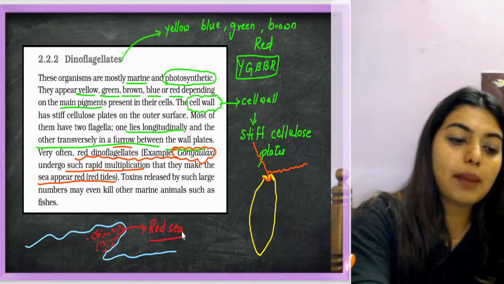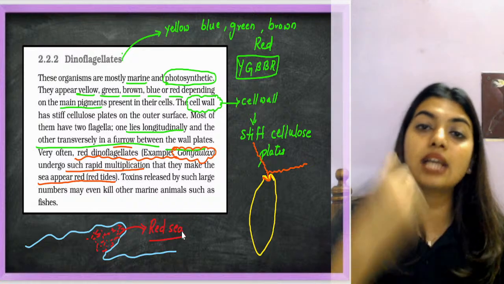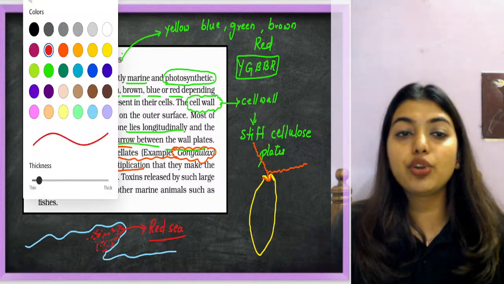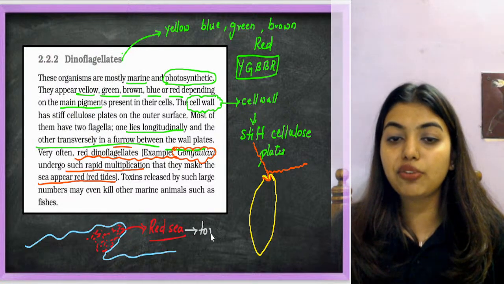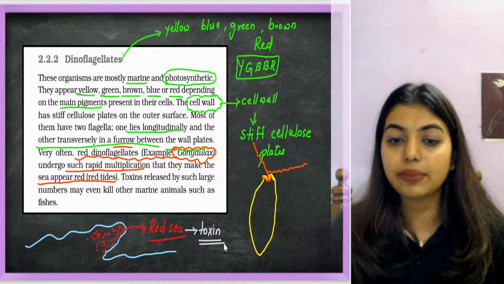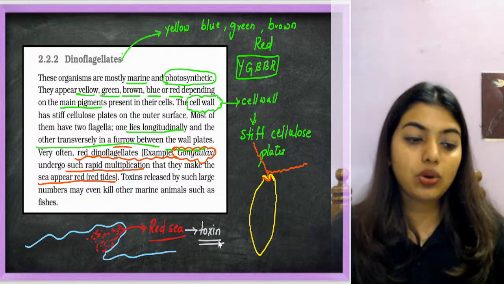Now what is going to happen? Maybe it looks beautiful, but the problem is that as this Gonyaulax multiplies rapidly, it is going to release a toxin, and that toxin is going to be harmful for other organisms in the sea. So that is the main problem.